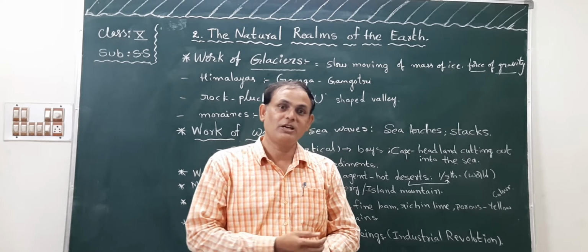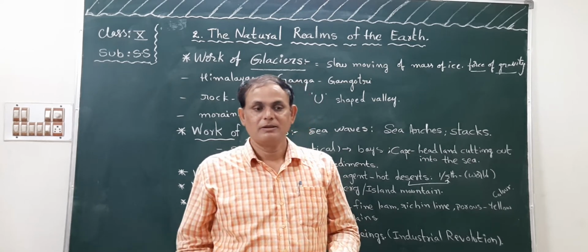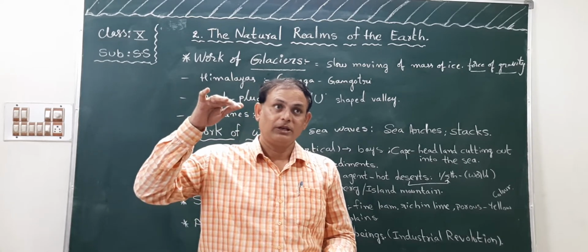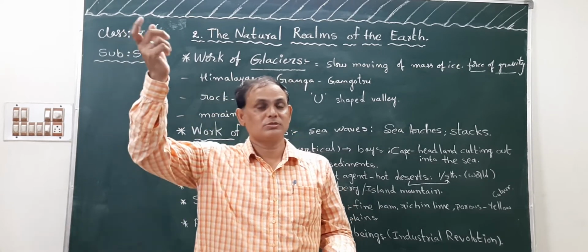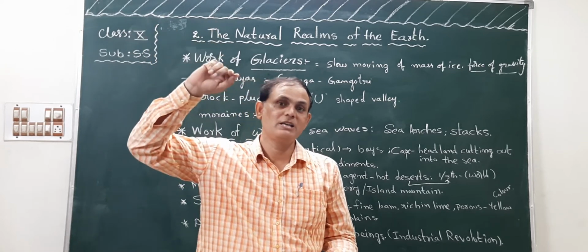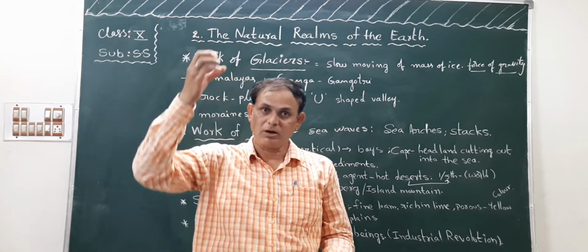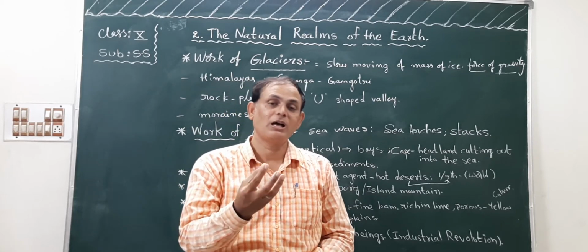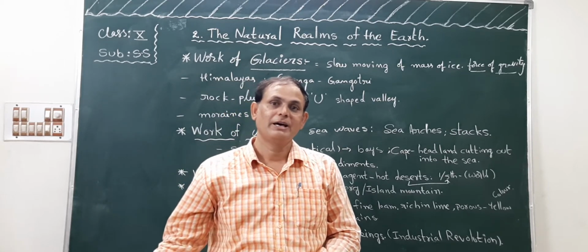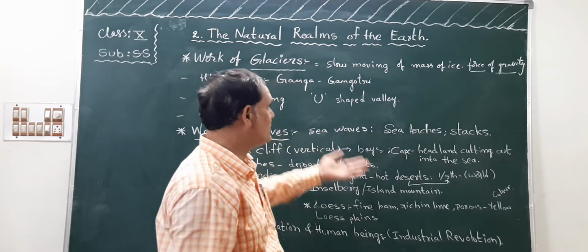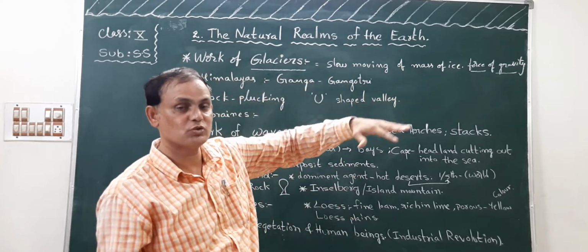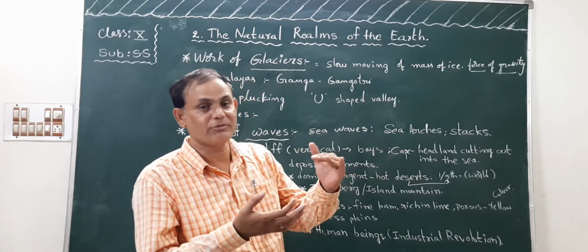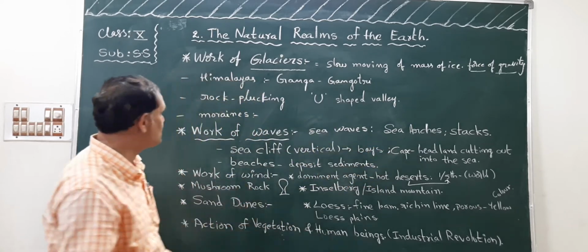So if you cast any object into the air, that object will fall again upon the ground, because of the gravitational force. Okay, children. So here the glaciers are also moving due to gravitation.